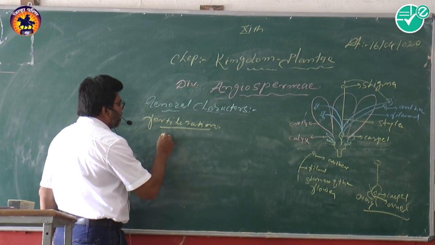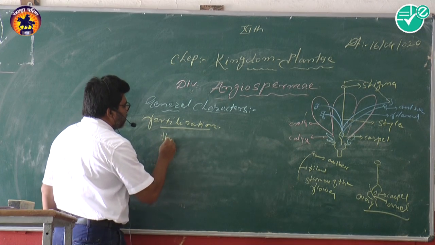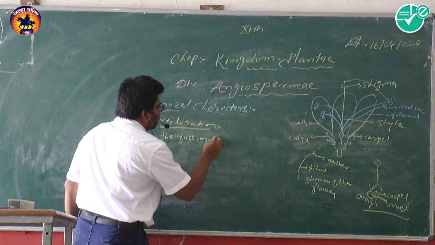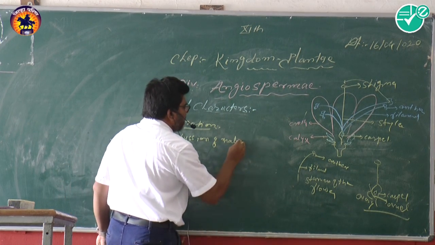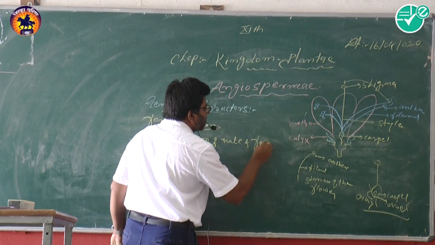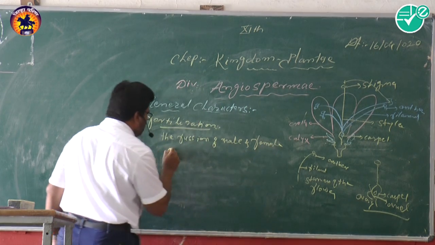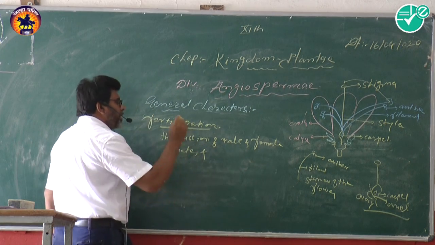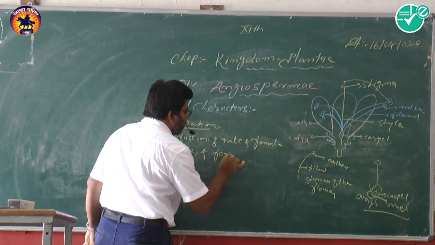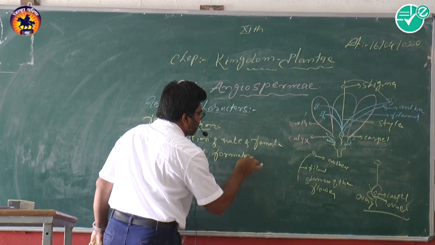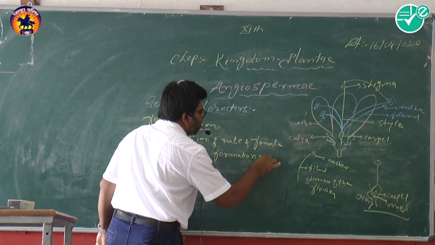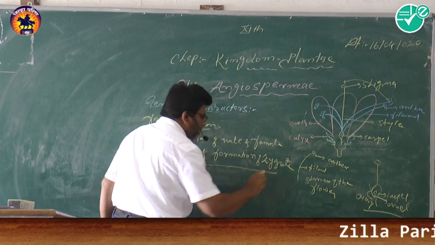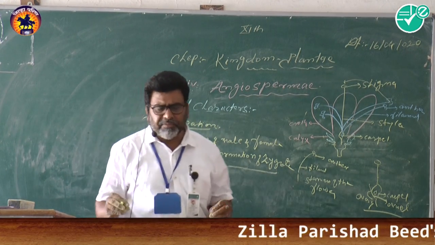We can write the definition of fertilization: the fusion or union of male and female gametes and the formation of zygote, that is called fertilization. This is the simple definition of fertilization.